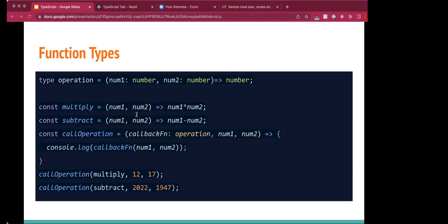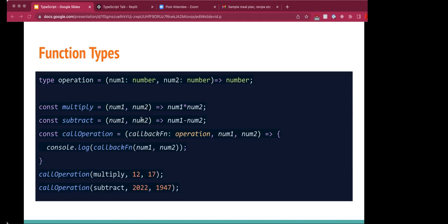I am calling the functions multiply and subtract as callback functions with the type operation. This ensures if the passed function doesn't match the parameters of number, it will throw an error. So in this example, instead of defining the types for each function, we are setting the function type and ensuring the type check for the function.